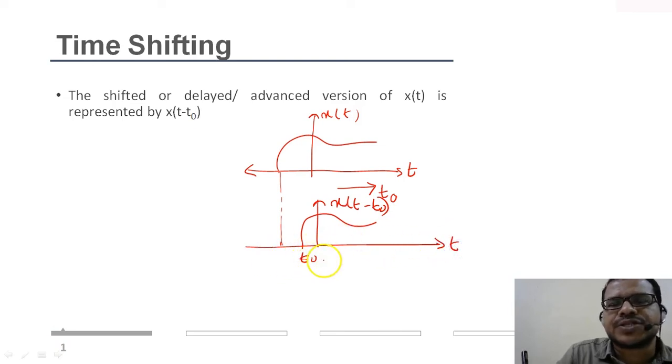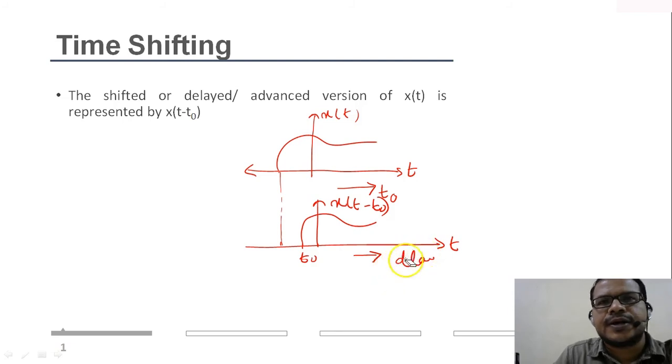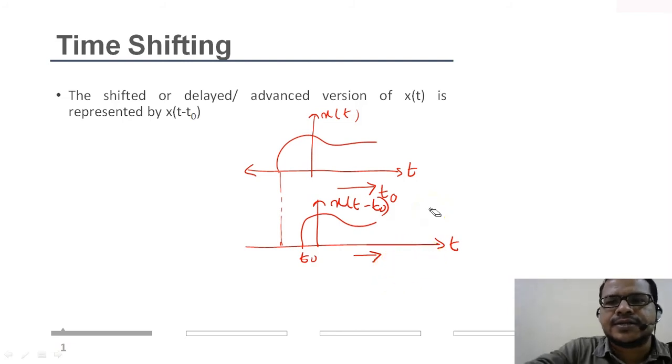So you are shifting it in the positive time axis, which means you are delaying the signal. Shifting in the positive time axis is actually delaying the signal. See, this is the delayed version of the signal.